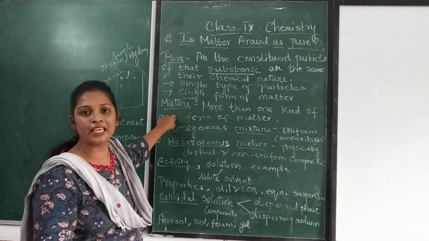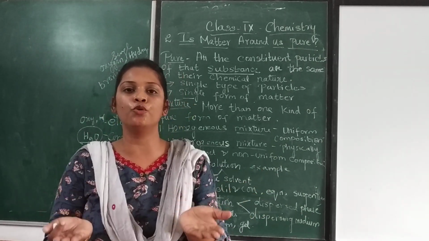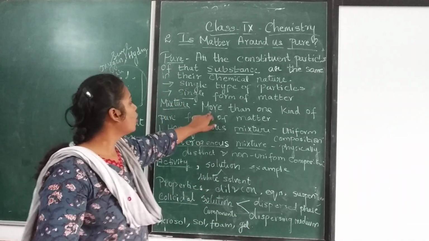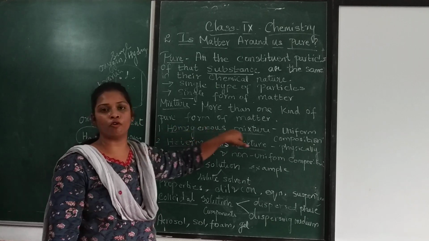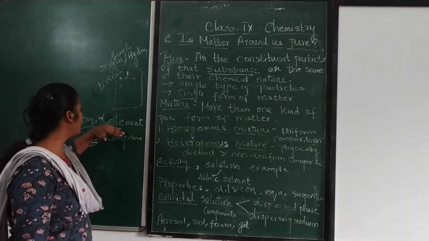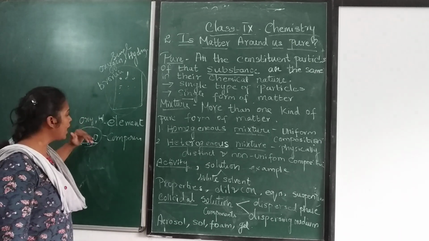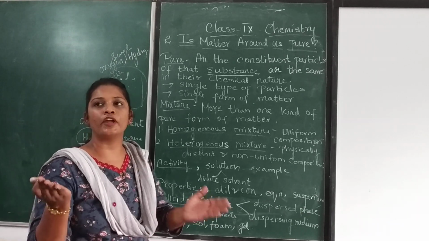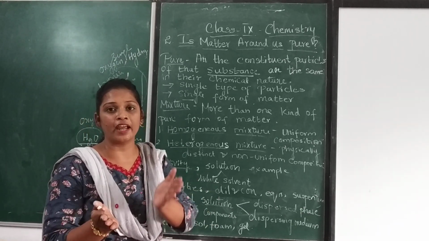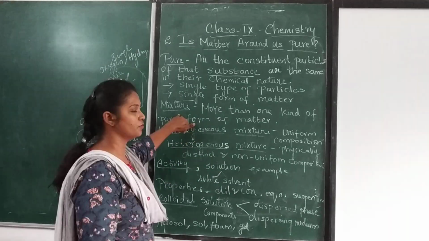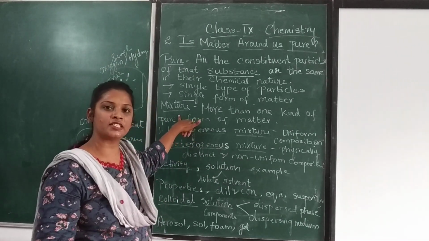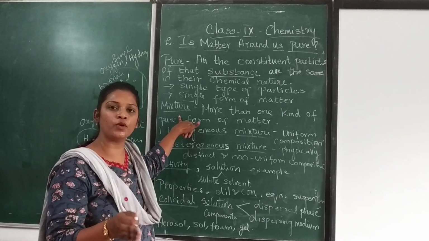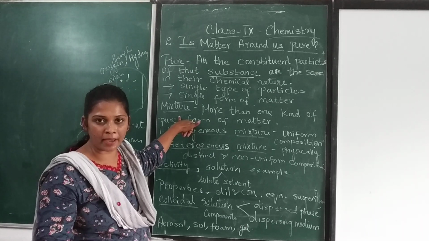But a mixture, when two such pure forms combine together, we call it a mixture. More than one kind of pure form of matter. One pure form of matter is, for example, salt, and another pure form of matter is water. So when we mix water and salt together, it forms a mixture. It may be various kinds of mixtures like solid and solid, solid and liquid, gas and gas, gas and liquid. Likewise, we can mix so many matters.